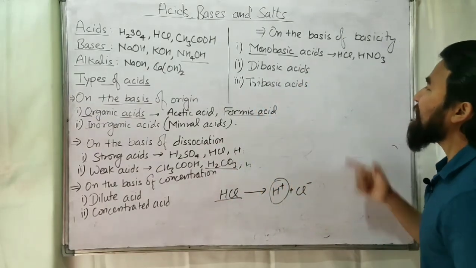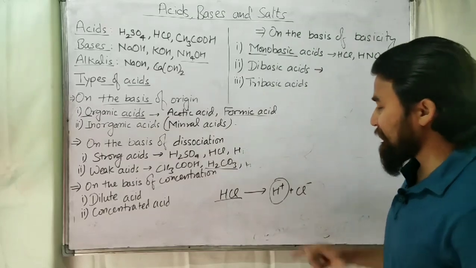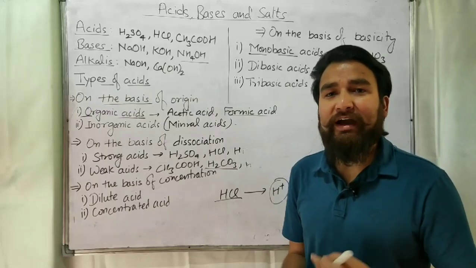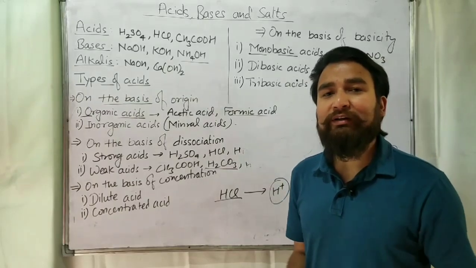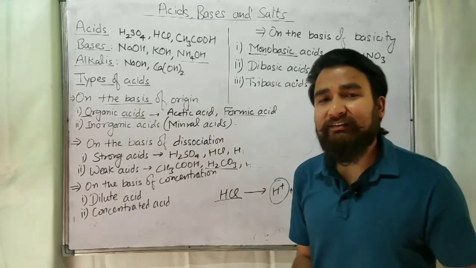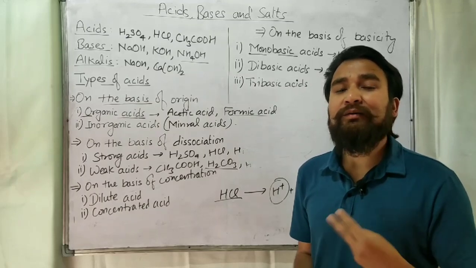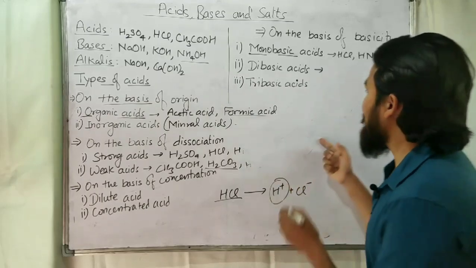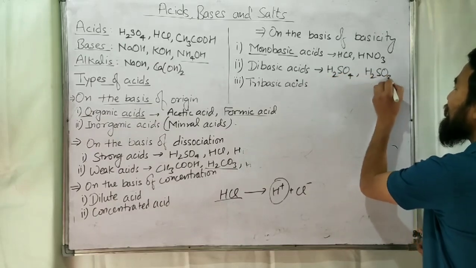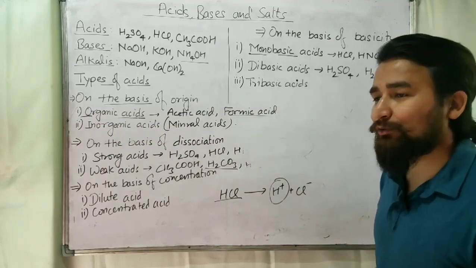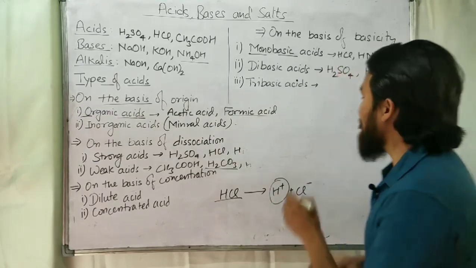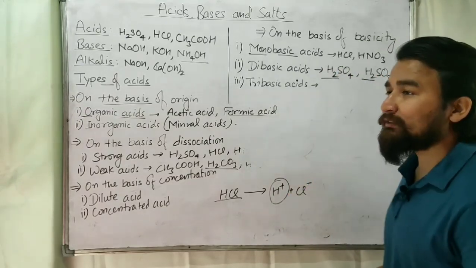The next thing is dibasic acid. What are dibasic acids? As you know, basicity is the number of H plus ions given by one molecule of an acid on dissociation. The acids which give 2 H plus ions per molecule are known as dibasic acids. For example, H2SO4, sulfuric acid, H2SO3, sulfurous acid, H2CO3, that is carbonic acid. These are all examples of dibasic acids. They will give 2 H plus ions per molecule.